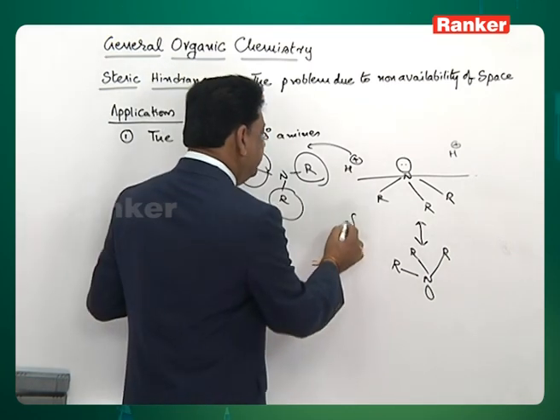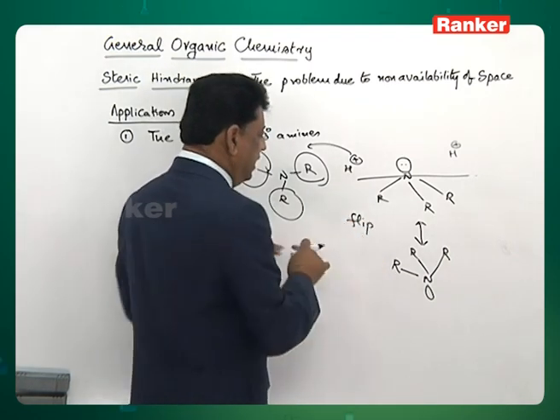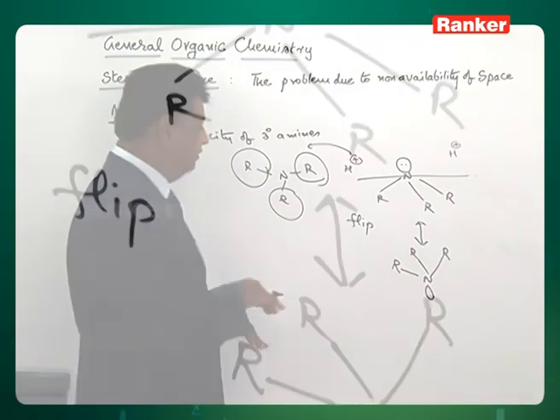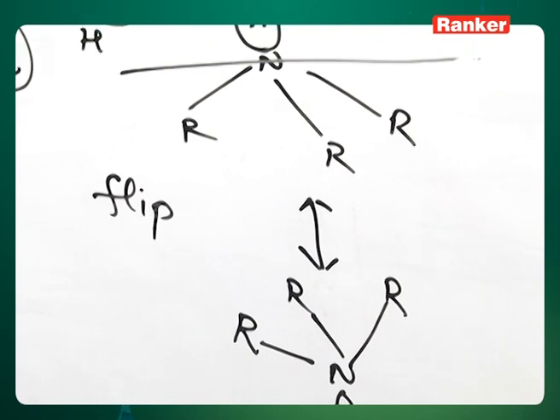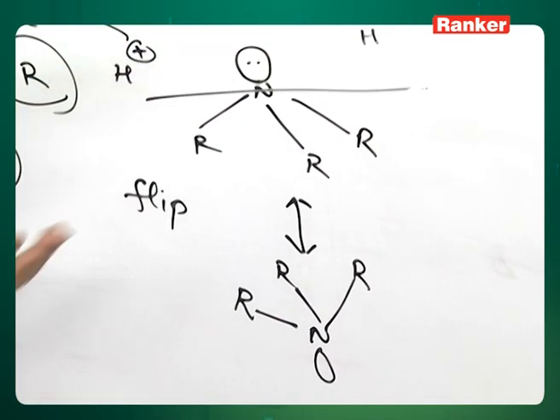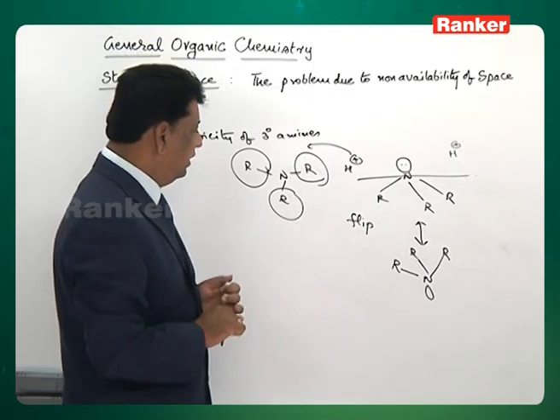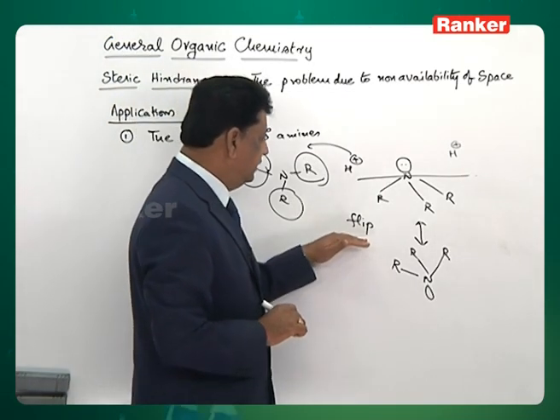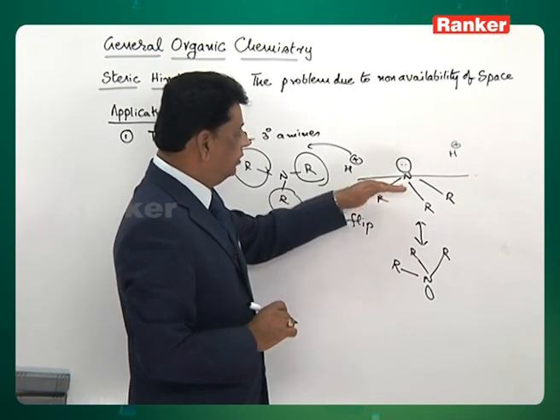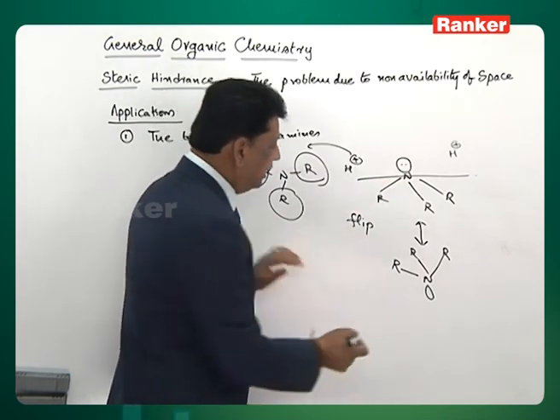It flips to the other side, just like when you are cooking an omelette, after half frying, we flip the omelette to the other side. So, the molecule also, the cloud comes this side, the alkyl groups go that side. This is explained as a flipping that takes place at the nitrogen, one side the cloud comes to the other side.